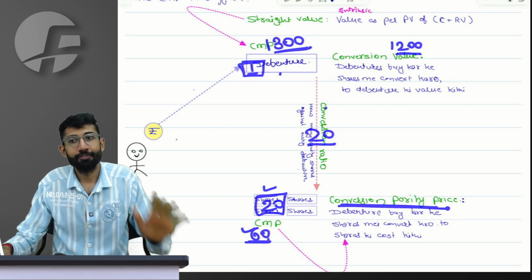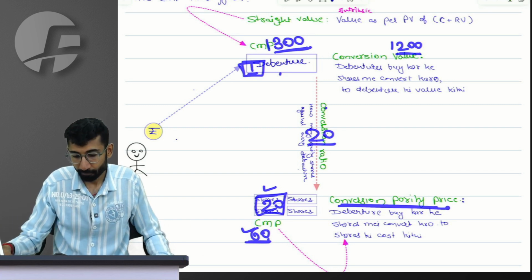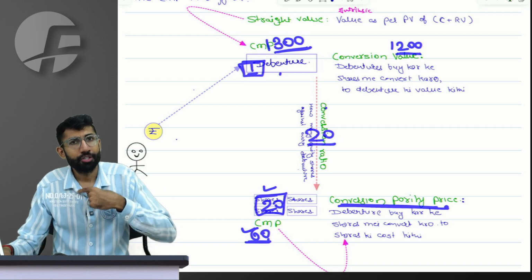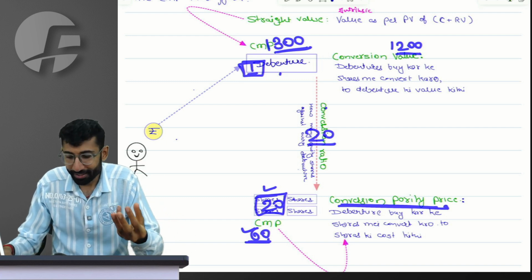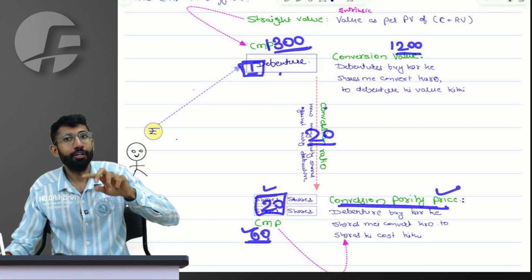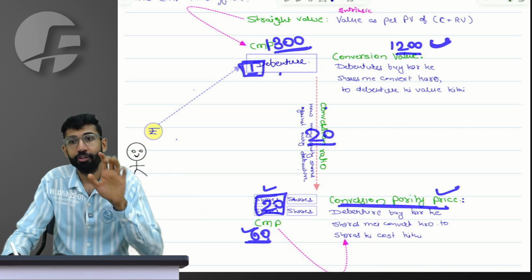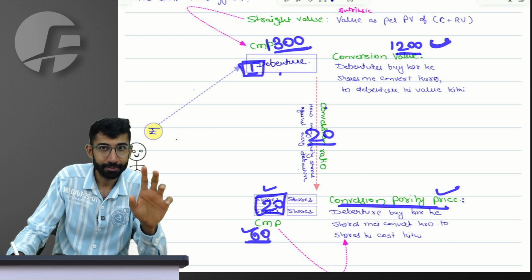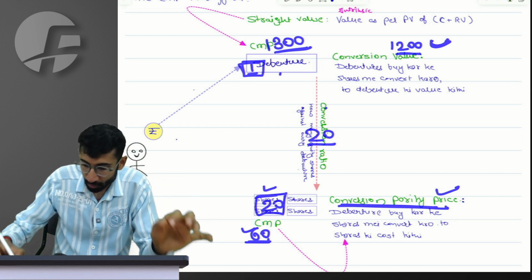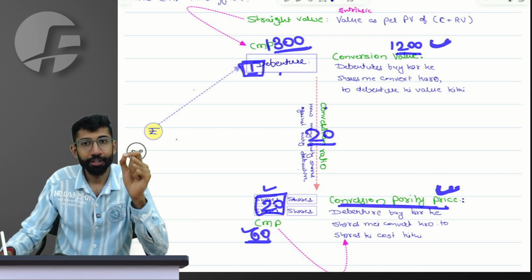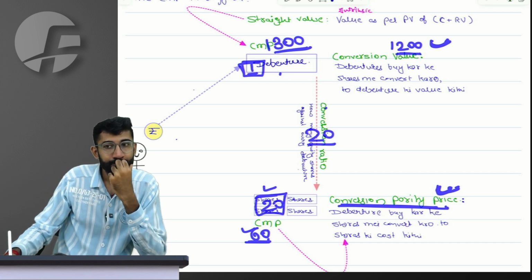This one you give me surely. Conversion parity price will be how much? If I buy the share. So basically conversion parity price is value of share by way of debenture, and conversion value is value of debenture by way of share, simply if you realize. So conversion parity price you all need to give me right away, everyone.